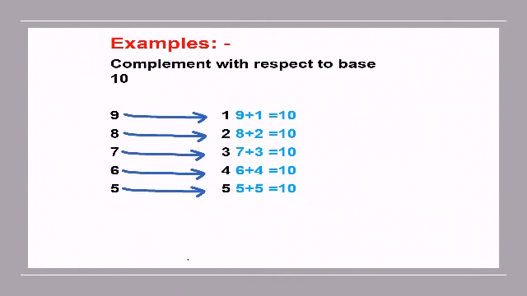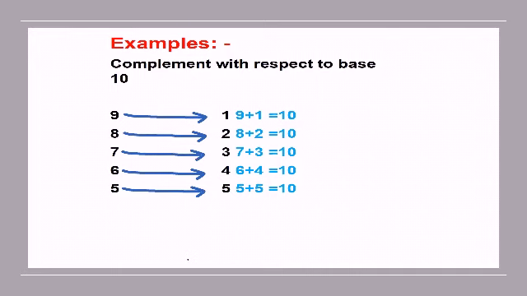Let us take some examples. See, complement with respect to the base 10. We can start from 9 because 9 is the number before 10. So 9 plus 1 equals 10. That means 9 and 1 complement each other. Next number is 8. 8 plus 2 equals 10.